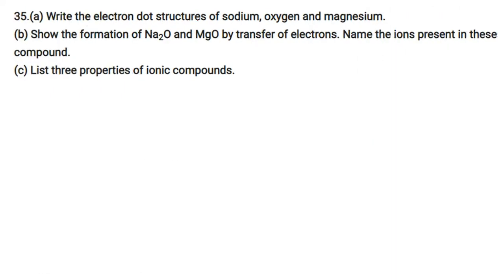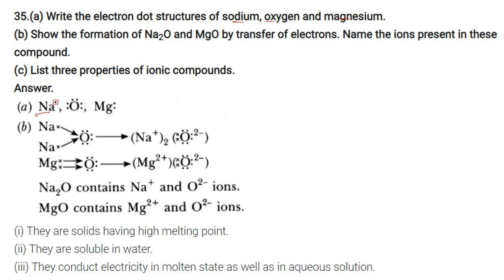Write the electron dot structure of sodium, oxygen and magnesium. So this is sodium with 1 valence electron, oxygen with 6, magnesium with 2. Show the formation of Na2O and MgO by transfer of electrons. Name the ions present in these compounds.